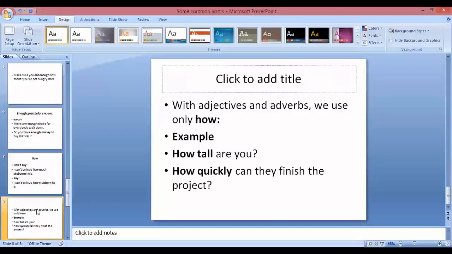So let's discuss the examples of this rule. "How tall are you?" "How quickly can they finish the project?" So we can see in these examples that first we have to place "how" and then after "how" we directly put the adjective or adverb.